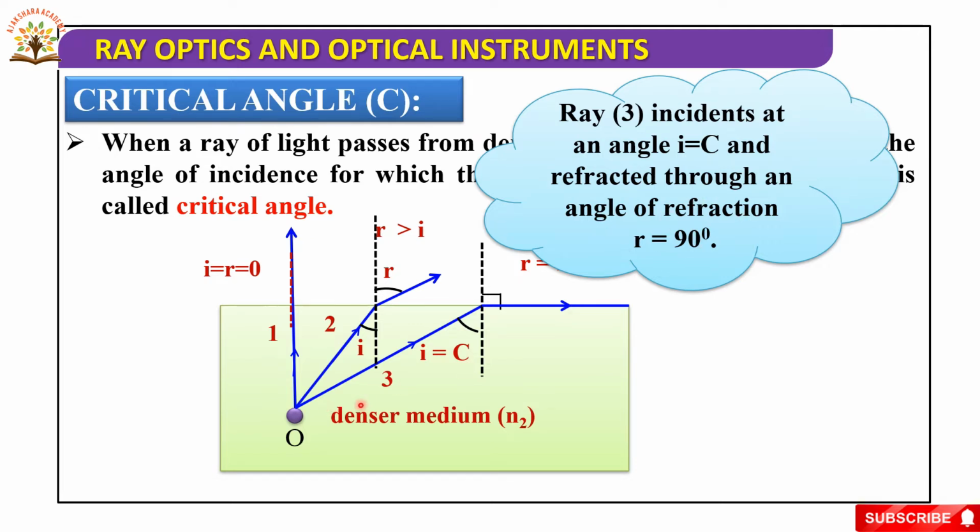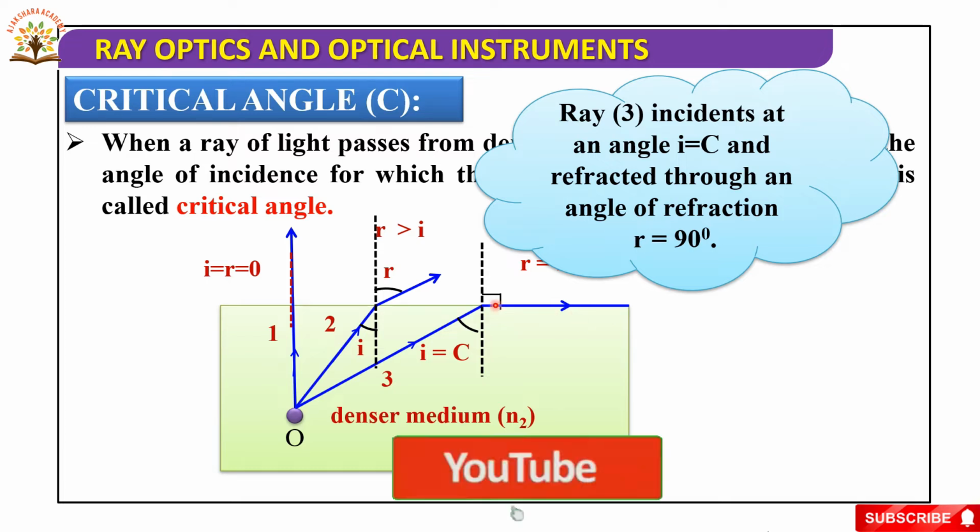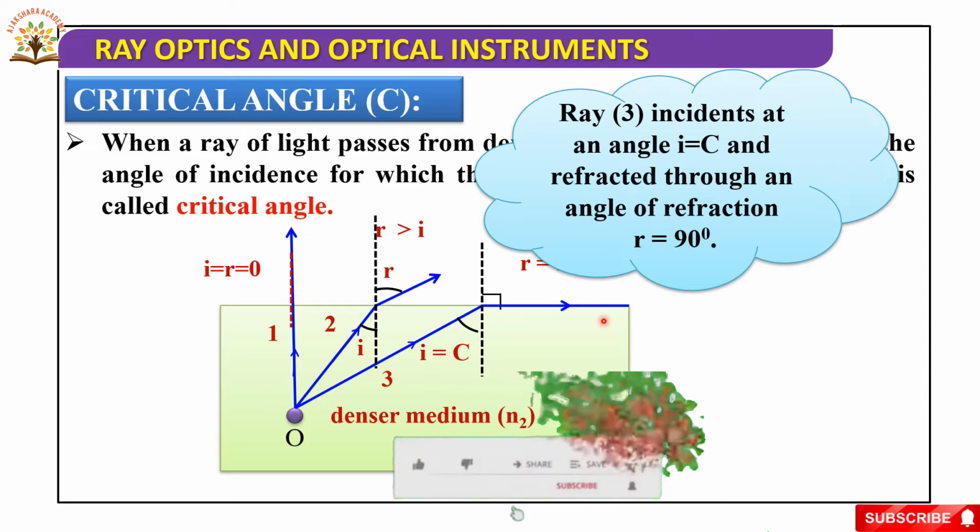See here, the light ray travelling from the denser medium to the rarer medium, this is the incident ray, i = C, and the refracted ray grazes the interface. So, this is the refracted ray. Grazes means the ray touches the interface.